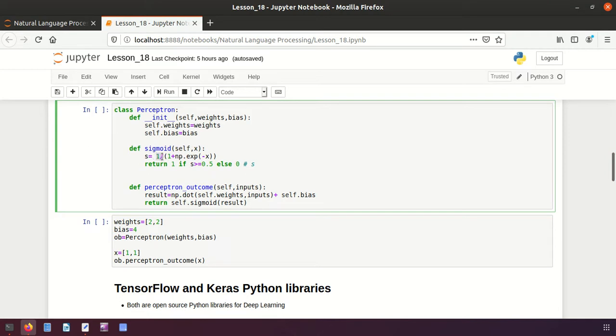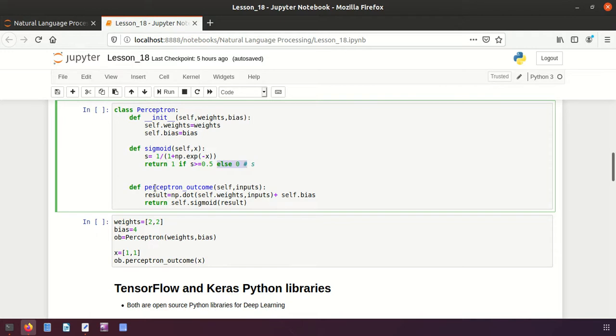This is equal to 1 divided by 1 plus np.exp, from NumPy. I am taking e, a constant value, so e to the power of minus x. Here it will return 1 if it is greater than 0.5, otherwise it will return 0, right?